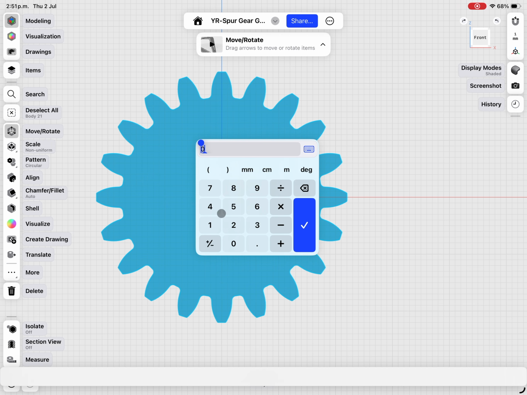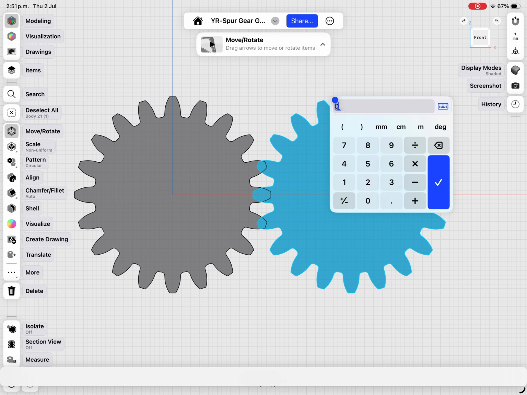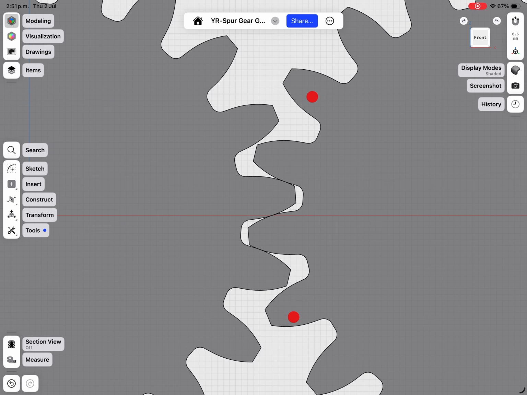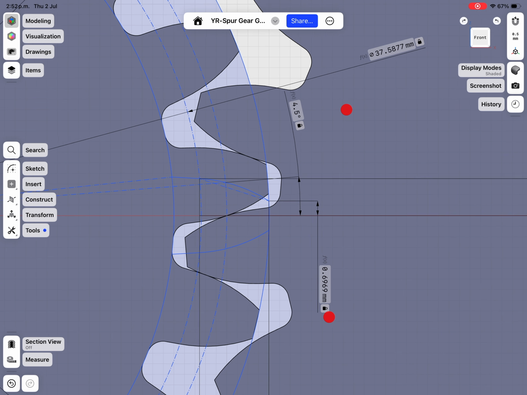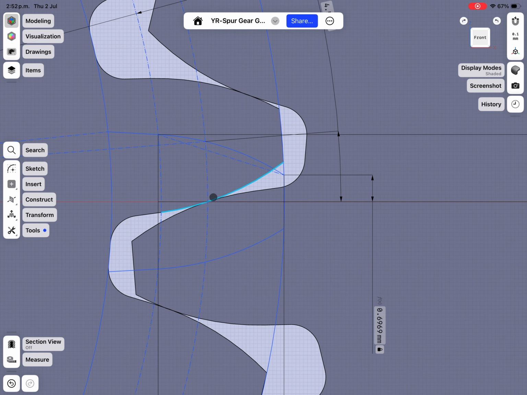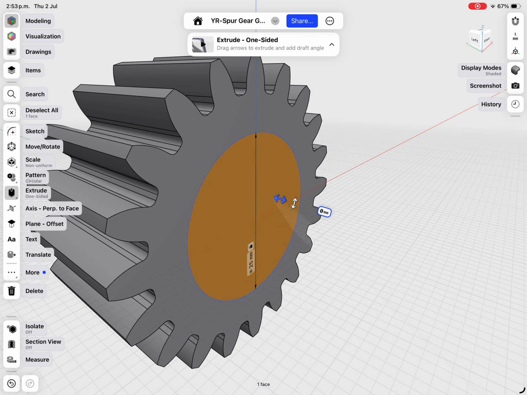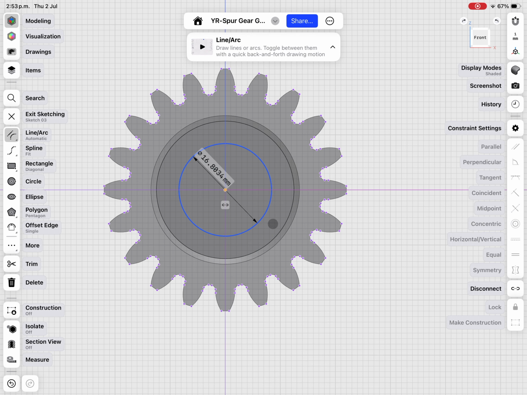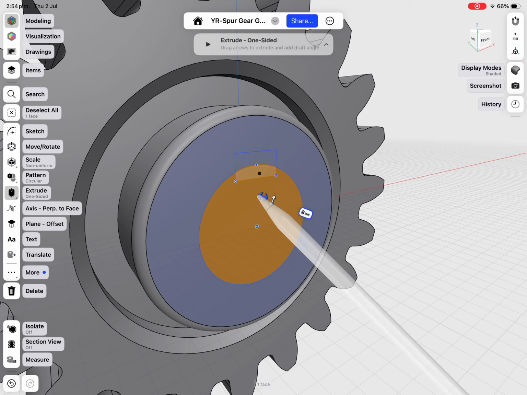I will do a quick assembly test so you can check that everything is okay. And yeah, the contact point is in the correct position. So everything is good. Finally, you can add all the details you want to complete the gear, and that's it.